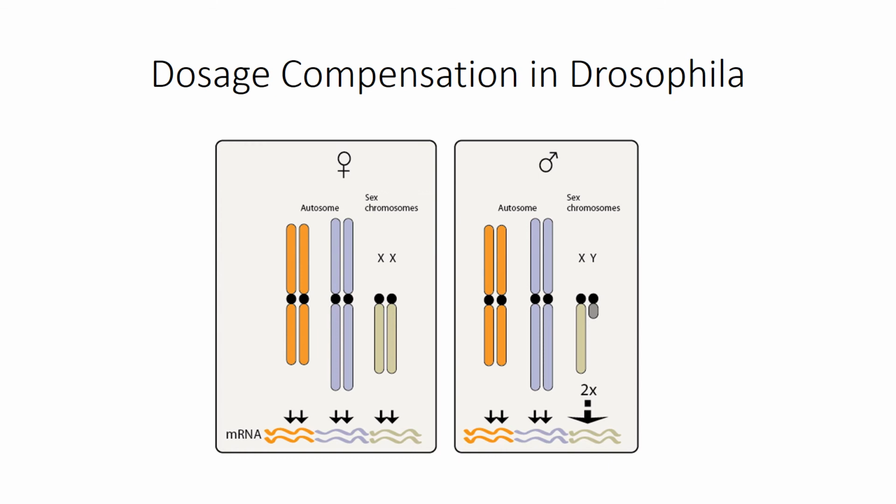The second strategy we will discuss for dosage compensation is that of Drosophila. Drosophila males carry an X and a Y chromosome, and the females carry two X chromosomes. The strategy of dosage compensation in Drosophila is fundamentally different from what we discussed for C. elegans. It was the first strategy for dosage compensation discovered, in the 1930s by Muller. Here the genes on the single X chromosome of males experience a two-fold upregulation to balance it with the two chromosomes of females. The molecular pathway of dosage compensation is orchestrated by the difference in X to A ratio via a series of genes and their products. We will look at a more detailed mechanism in the next slide.